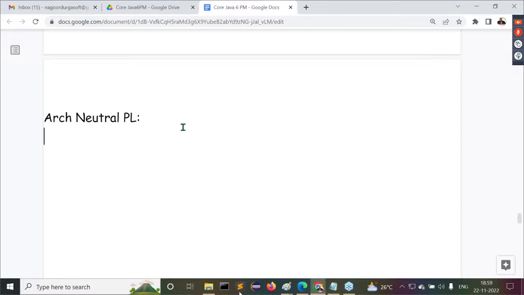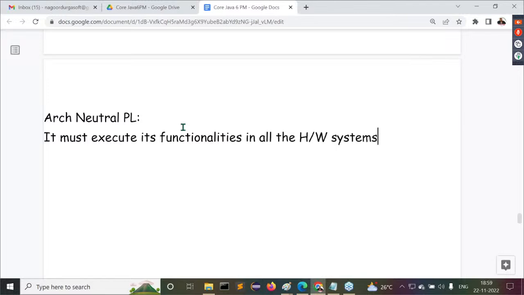So the point I'm telling you is that it must execute its functionalities in all the hardware systems. Answer my point here. It must execute its functionalities in all the hardware systems.